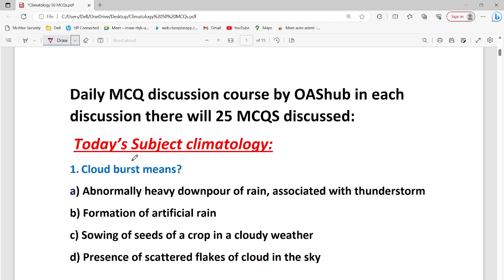50 most important MCQ, that would be best. So there would be 50, which would be discussed from climatology and geography. What exactly is the meaning of cloud burst? Option A: abnormally heavy downpour of rain associated with thunderstorm. Option B: the formation of artificial rain. Option C: sowing of seed of a crop in cloudy weather. Option D: presence of scattered flakes of cloud in the sky.